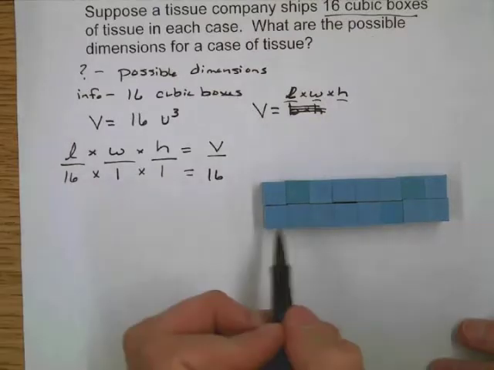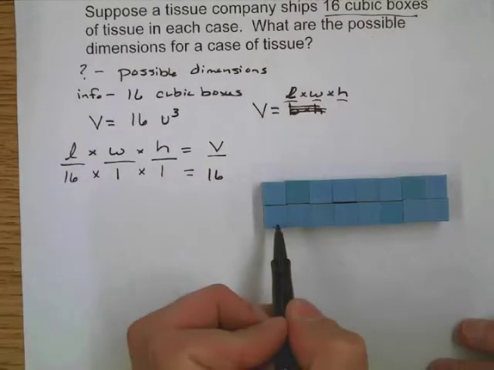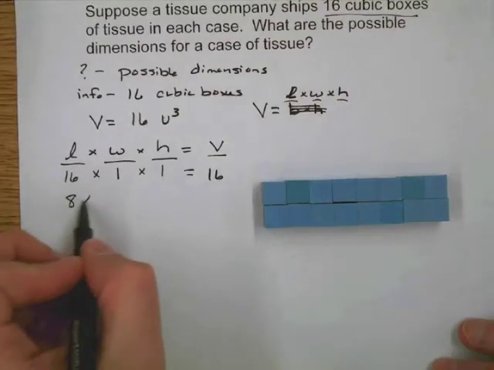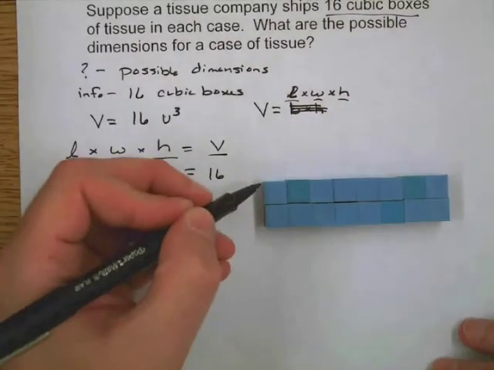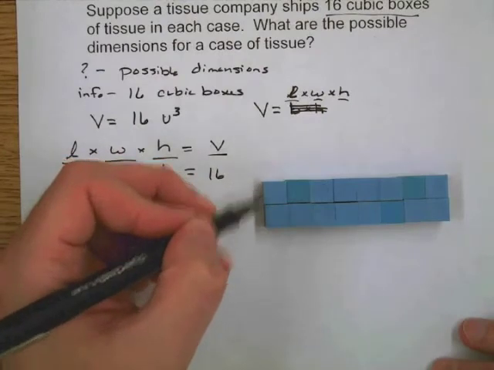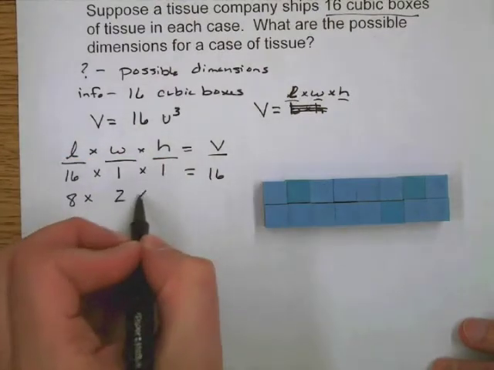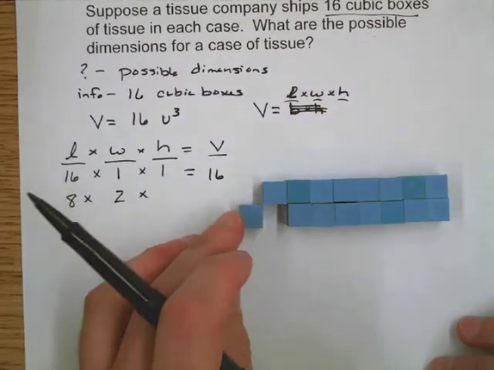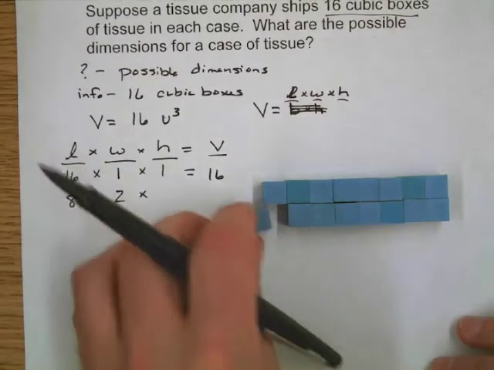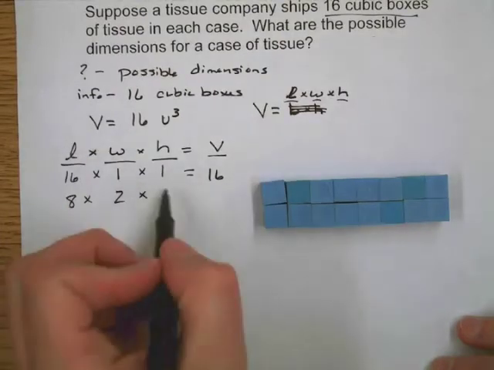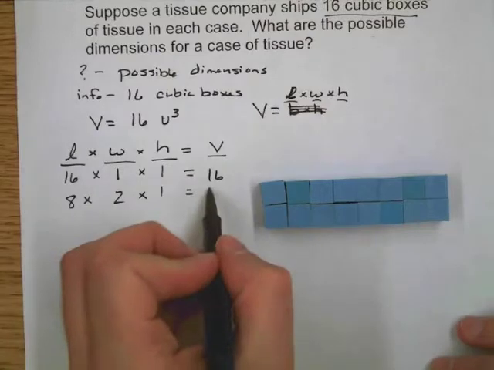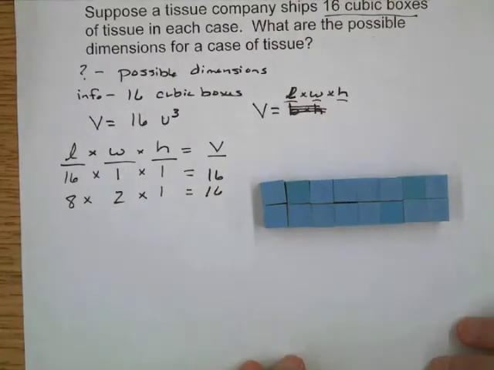Our length here is 1, 2, 3, 4, 5, 6, 7, 8. We have a width of 2, and we have a height still of just 1 cube. If I move it out of the way, there are no cubes beneath it. And 8 times 2 is 16, and 16 times 1 is also 16, so that works as a good double check.